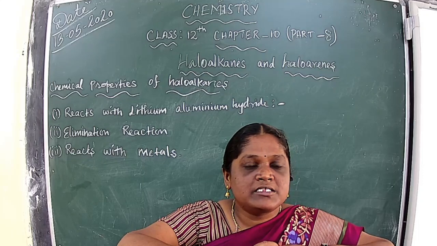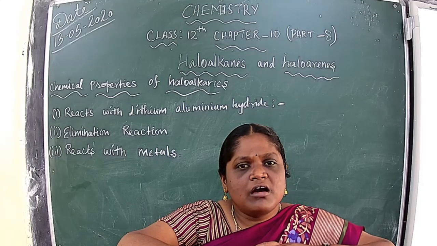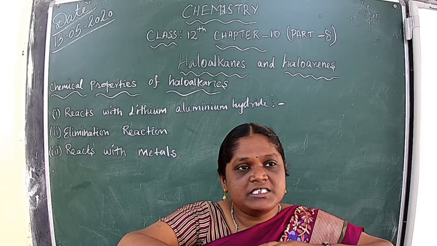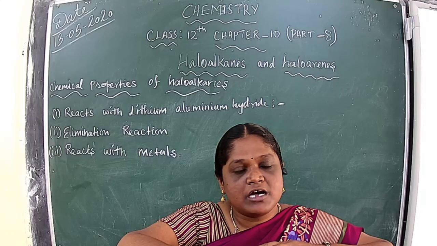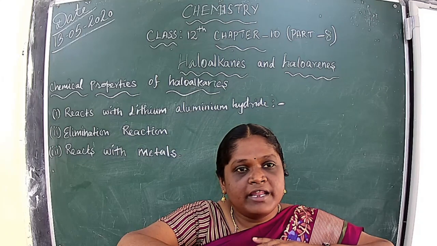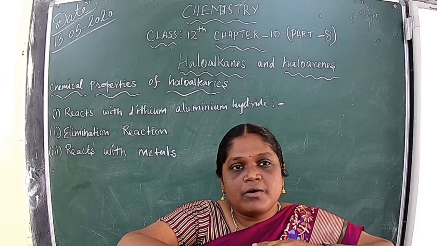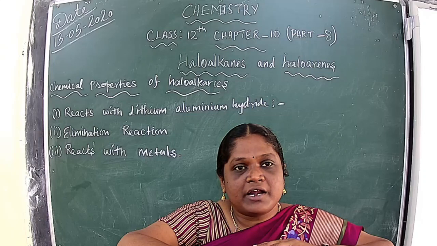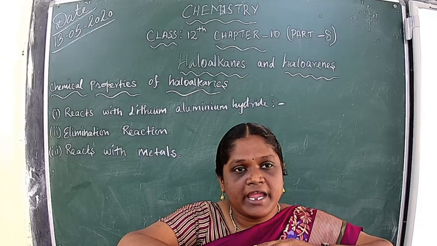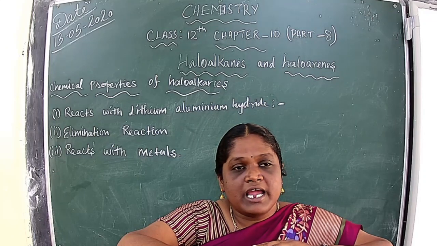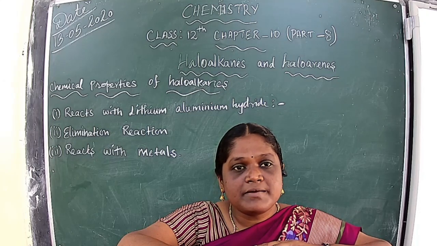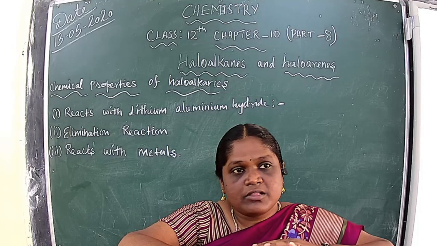The next one is reaction with KCN and AgCN, that is preparation of cyanide and isocyanide. The next is preparation of alkyl nitrite and nitroalkane, when alkyl halides react with potassium nitrite and silver nitrite.